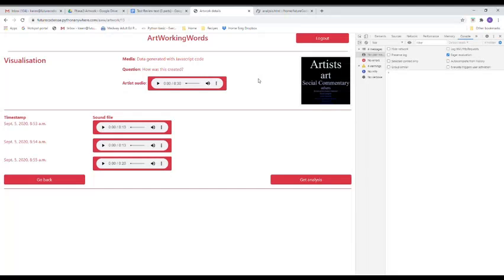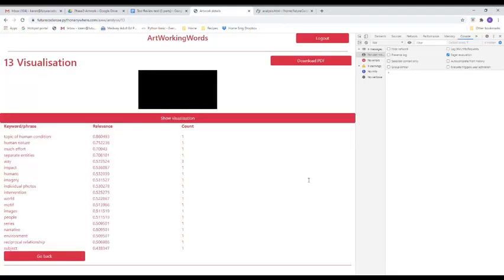So you can see each of the audio clips, you can hear each of the audio clips separately, or you can go to get an analysis of this data. The analysis basically looks at the relevance of each word or phrase that's been spoken in all of the sound files altogether, and each one is assessed for its relevance, and its occurrence has been counted.